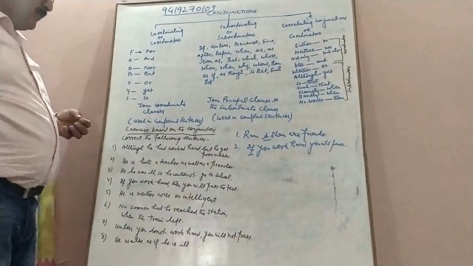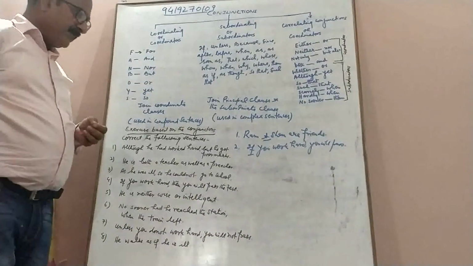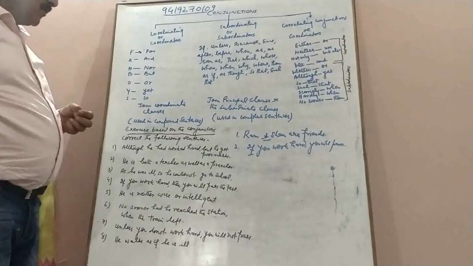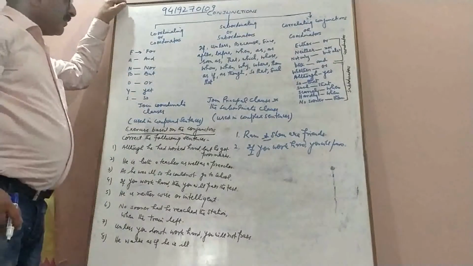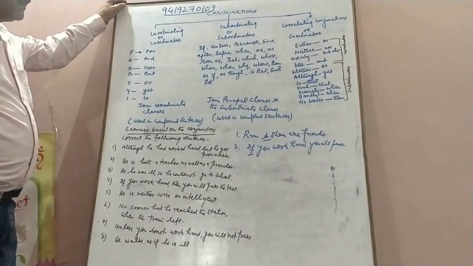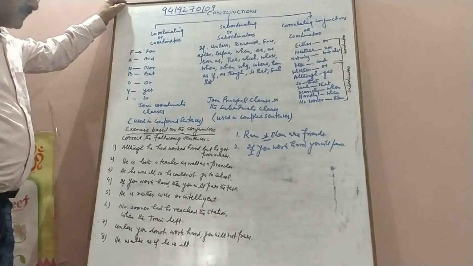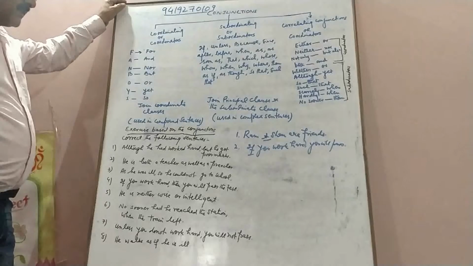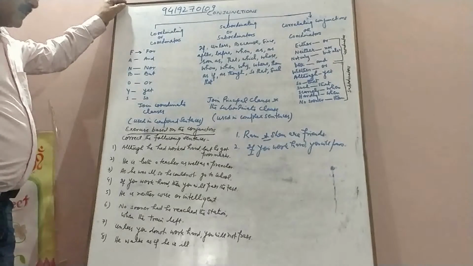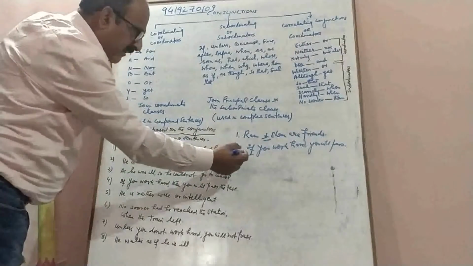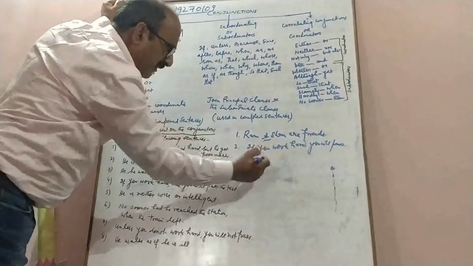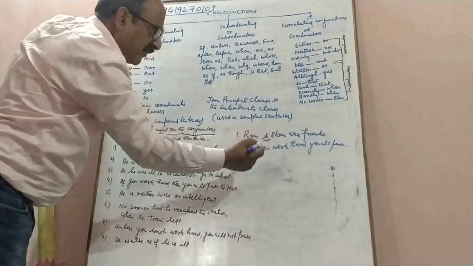So conjunction can be used at any place, at the beginning of a sentence or in the middle of a sentence. There should be no doubt about the use of conjunction, whether it is used in the middle or at the beginning of a sentence. If it is used at the beginning of a sentence, we use a comma, and if it is used in the middle of a sentence, we don't use a comma.